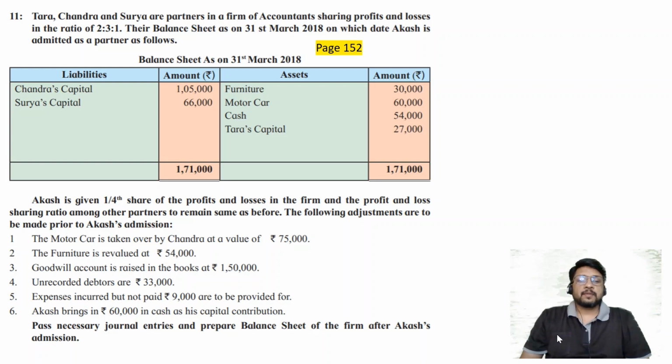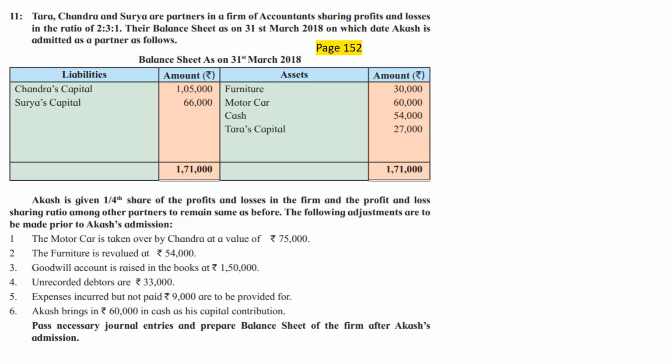I am going to solve the 11th question in the total discussion. This question is relatively easy. It is containing journal entries and balance sheet. Only one adjustment is a little different, that is the adjustment of goodwill. Everything else, I am very sure that you can manage it on your own. Still, we are going to solve it completely and discuss it in the manner in which we have discussed all other problems also. Okay, so let me disappear from the screen and let me start with question number 11.